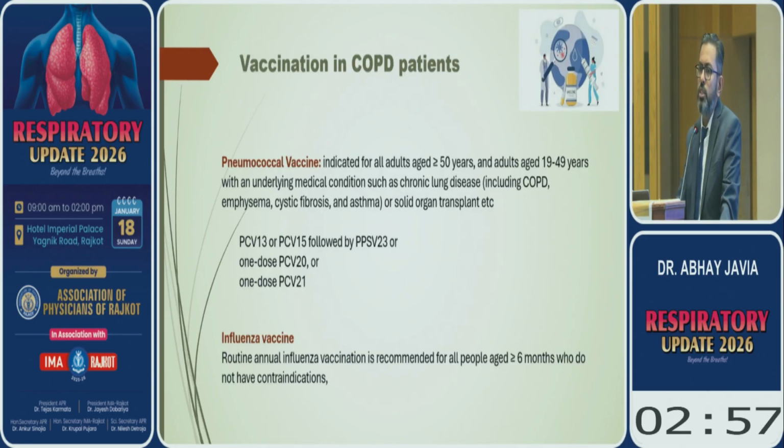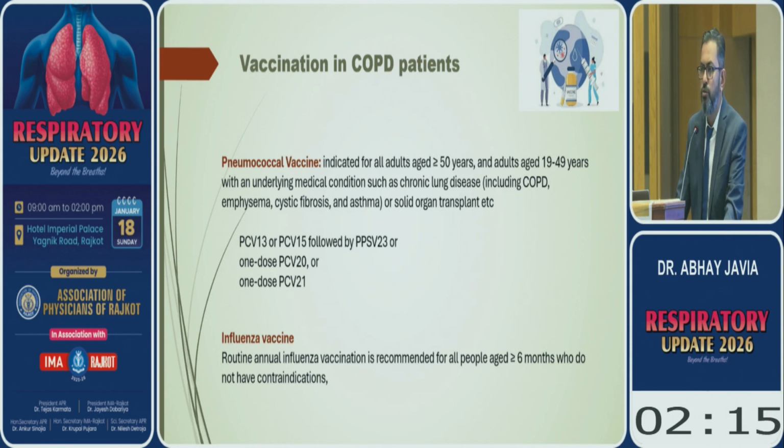Another important thing which is stressed in this newer GOLD guideline is vaccination. Pneumococcal vaccination is to be given in all patients more than 50 years of age, and if the patient's age is between 19 and 49 with another serious lung condition, pneumococcal vaccination can also be given. Either pneumococcal conjugate 13-valent or 15-valent vaccine, followed the next year by pneumococcal polysaccharide vaccine 23-valent, or a single dose of pneumococcal conjugate vaccine 20-valent, or pneumococcal conjugate vaccine 21-valent.